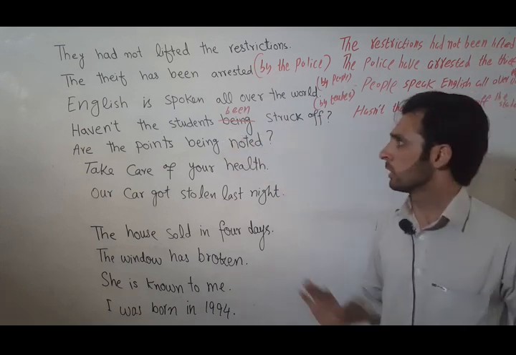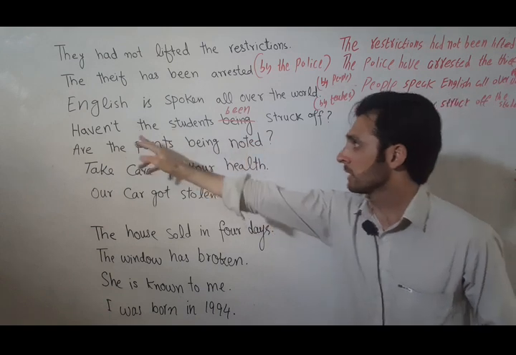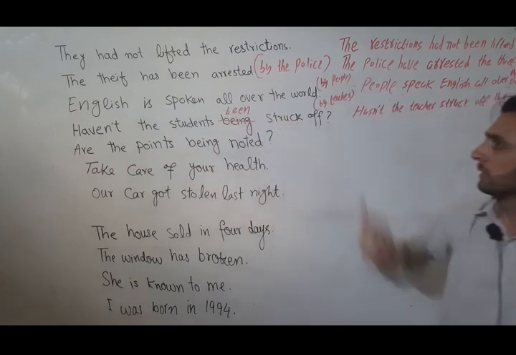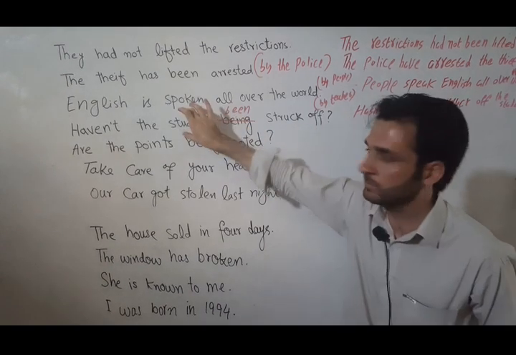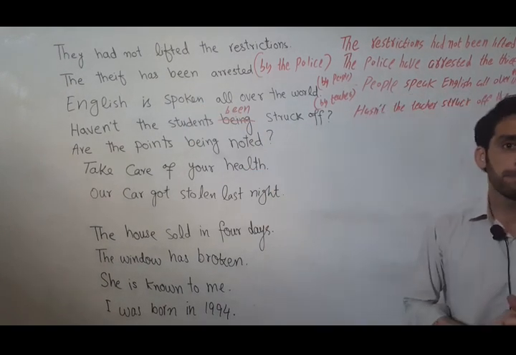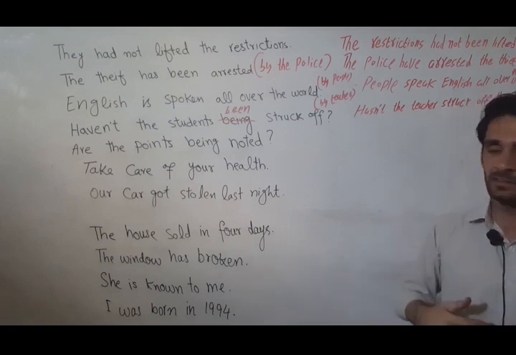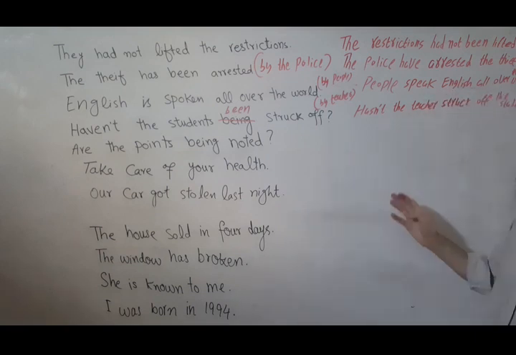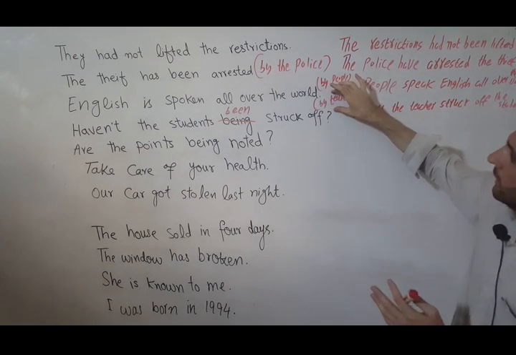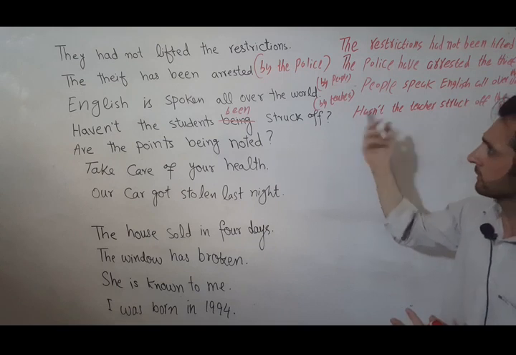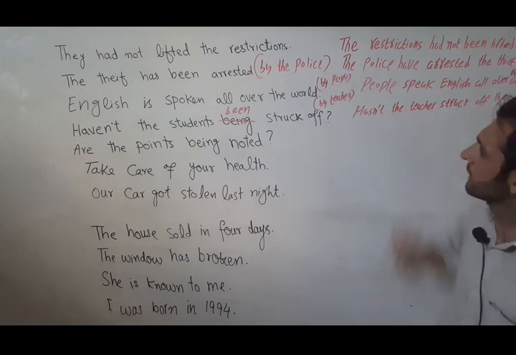First, this is a passive voice because of the structure: a form of be plus the third form of the verb, and the subject is the patient, receiving an action, not performing an action. Now while changing this sentence, the formula is the same: first we will consider or suppose the agent, and the agent here is the teacher.